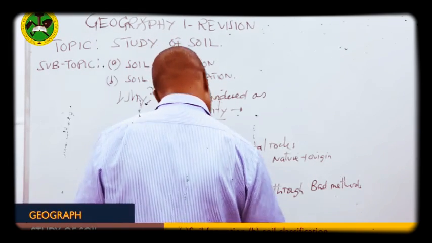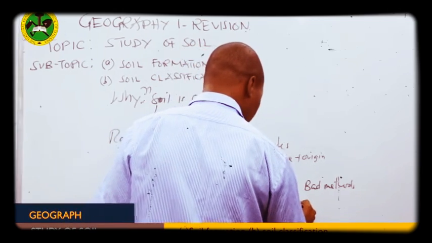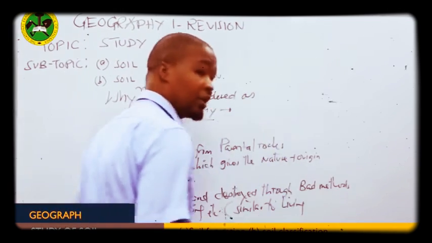So similar to a living organism, as you can see, similar to a living entity. A living entity can be born and die.